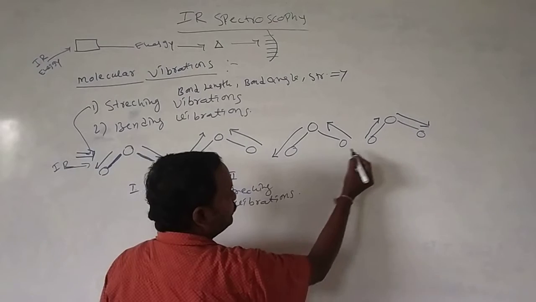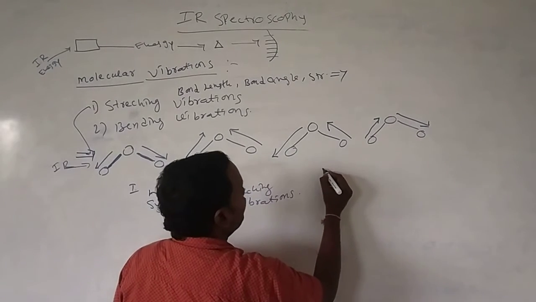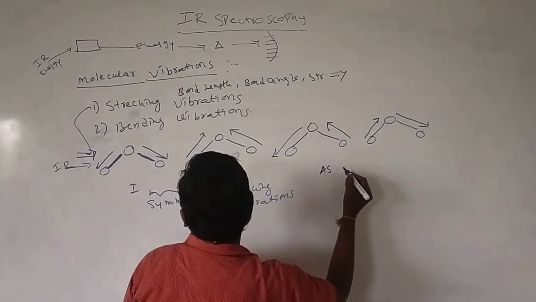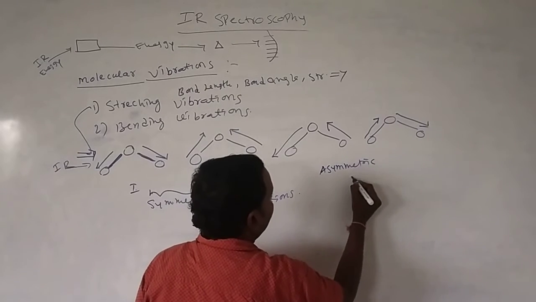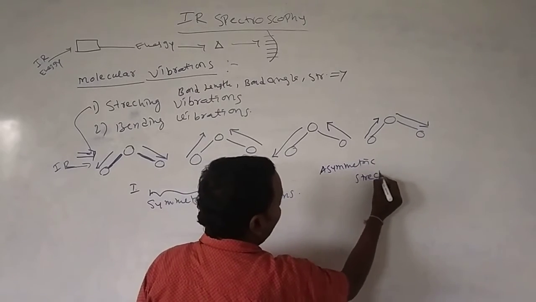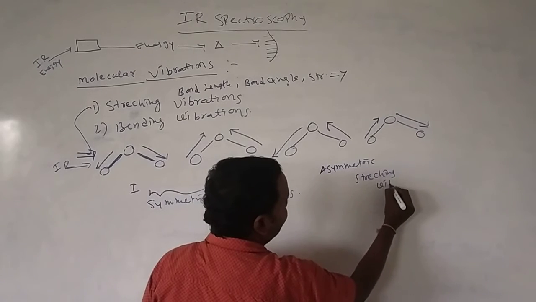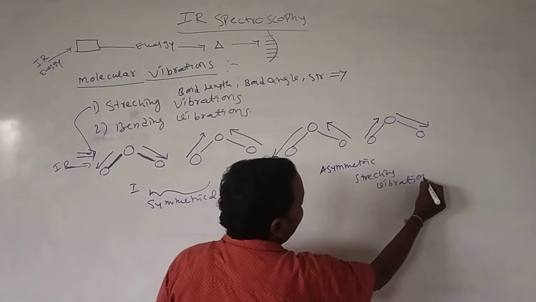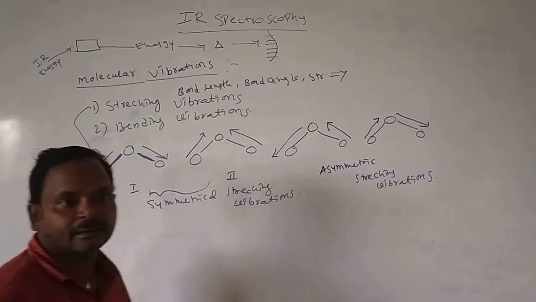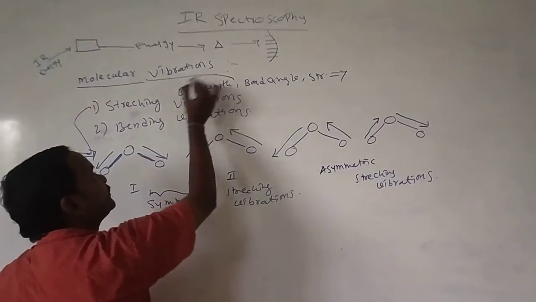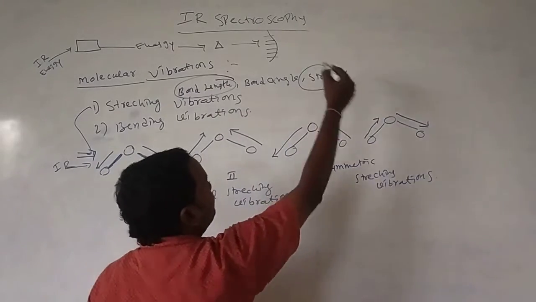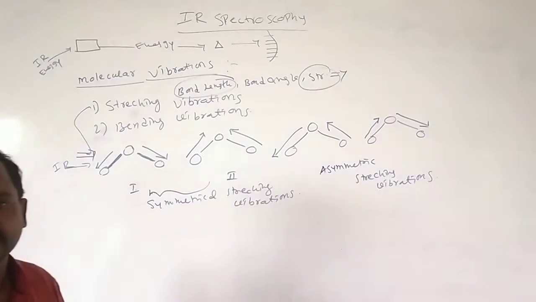This type of vibration is called asymmetric or unsymmetric stretching vibrations. How many types of stretching vibrations are there? Two types of stretching vibrations are there. By the stretching, what happens? The bond length should change. The structure should also change.